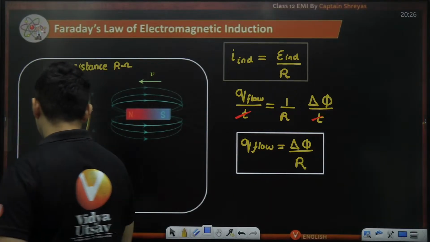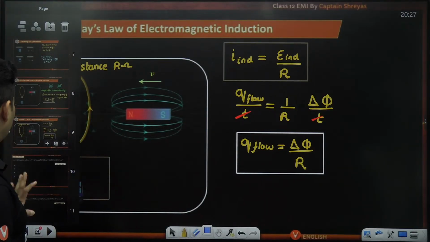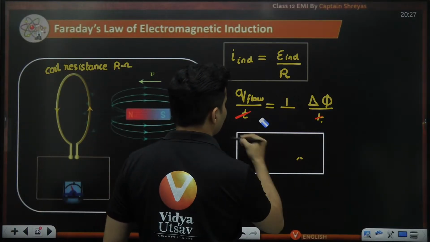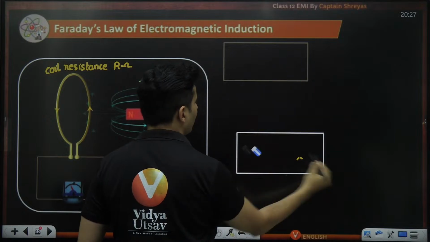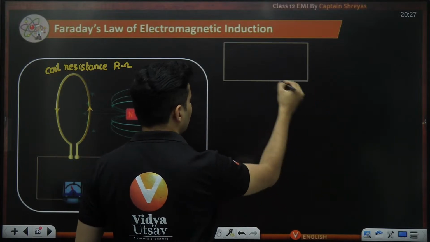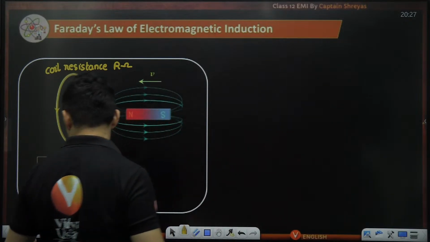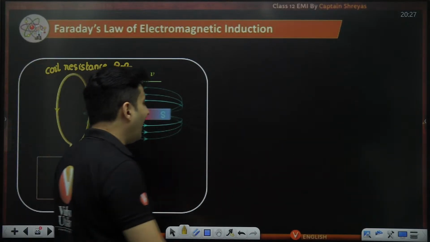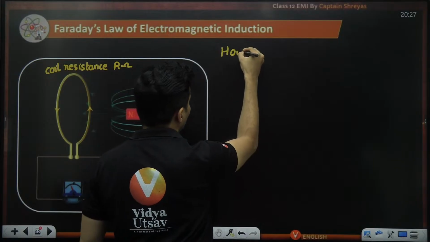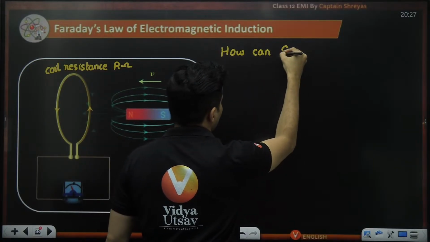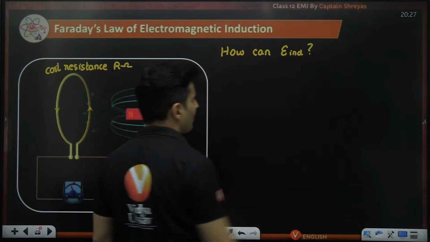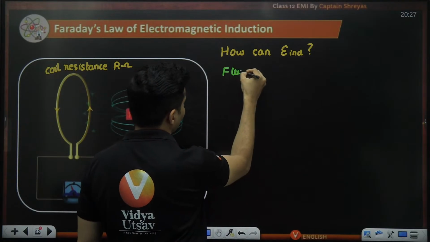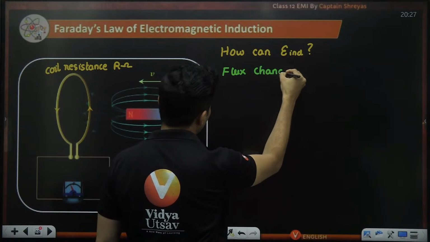Right. Amazing. Now that we have understood here, let me also tell you that there are multiple ways in which you can create electricity, and that is what I want to focus on right now. When we look at this formula over here, EMF is d phi by dt. How can EMF be induced? Simple answer to that is flux change. This is the overall generic answer.